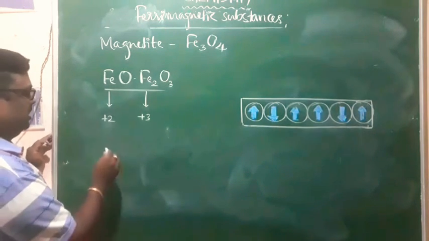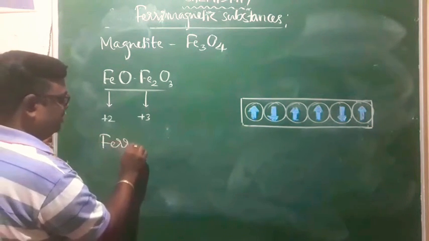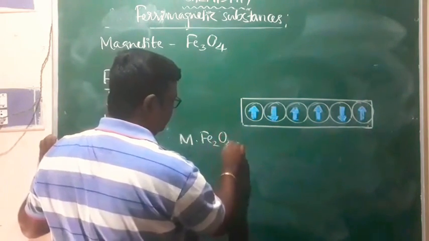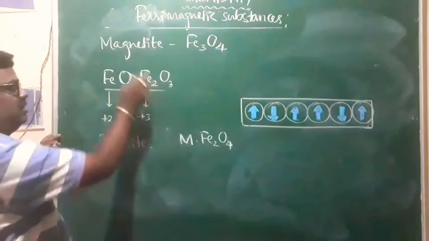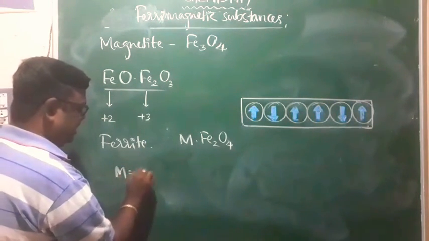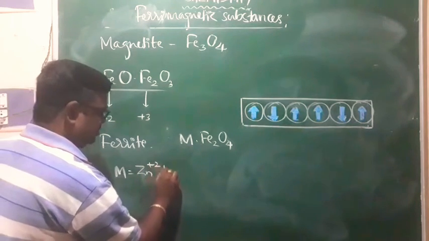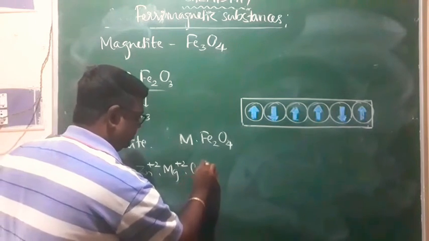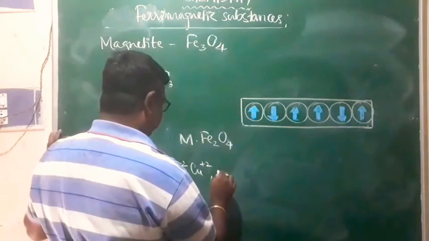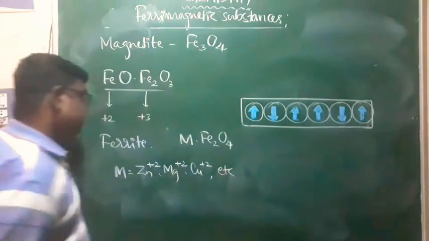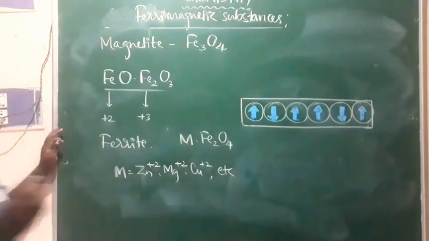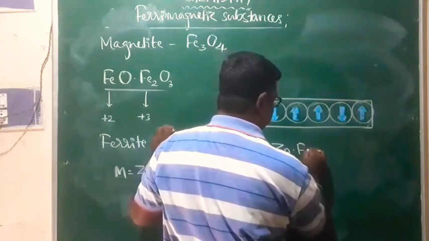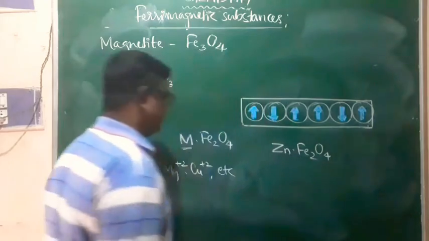And we come across a class of minerals called ferrites, with the general formula MFe2O4. This is the general formula of ferrites, similar to that of magnetite, where M stands for any divalent metal ion like Zn +2, Mg +2, and of course Cu +2, right? And of course these are the examples for ferrimagnetic substances, right? For example, here in the place of M, if I keep Zn, ZnFe2O4, this is one of the ferrites.